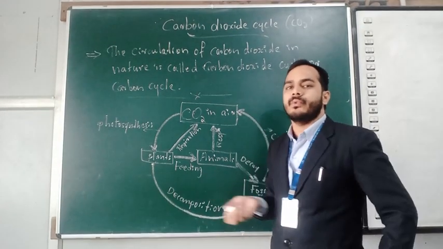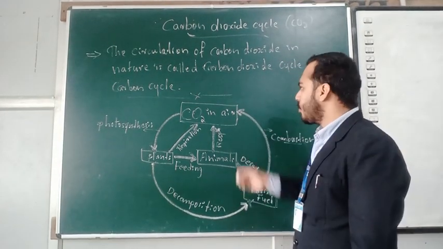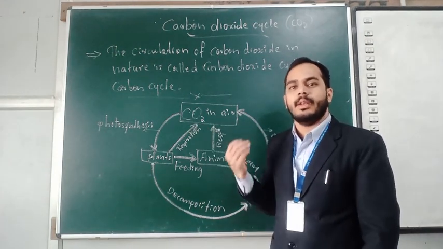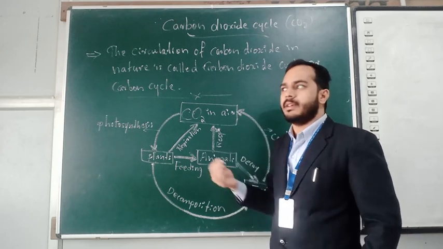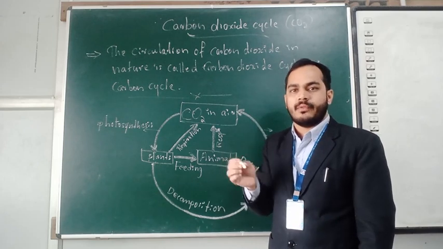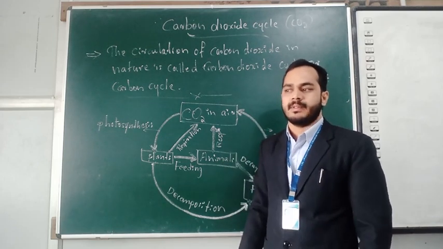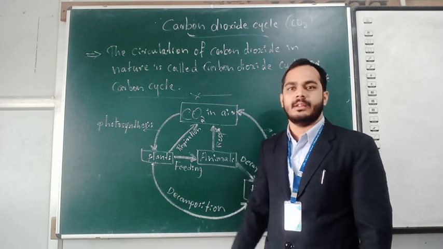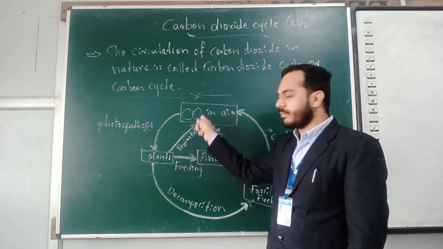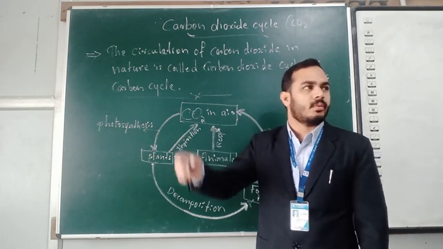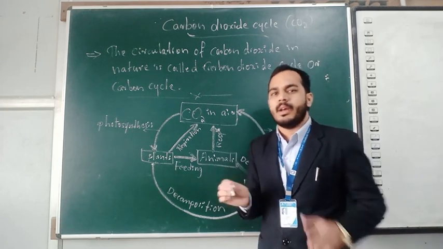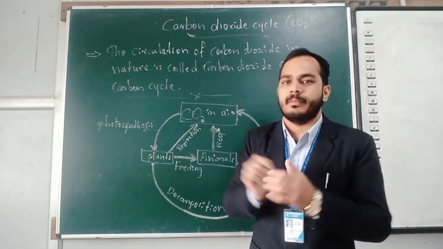First one, greenhouse effect. According to that, carbon dioxide, water vapor, and methane gases are released into the atmosphere by the action of human beings. For example, we are burning fossil fuels, and there are vehicles and some other activities. So carbon dioxide, methane, and water vapor increase in the atmosphere. What happens if this carbon dioxide is increased in the atmosphere?